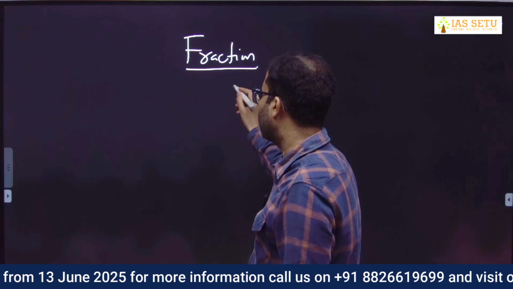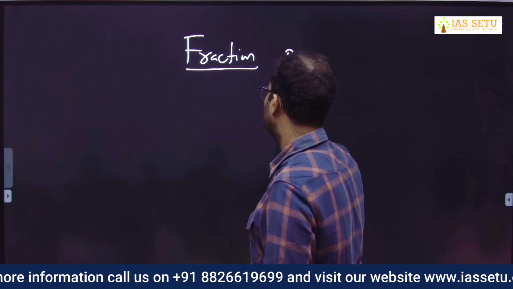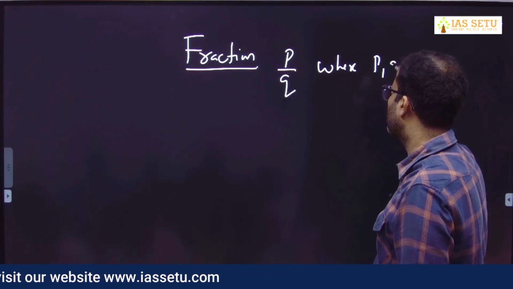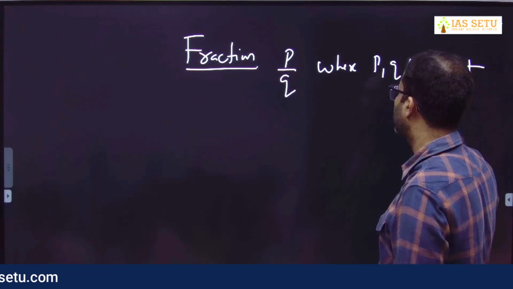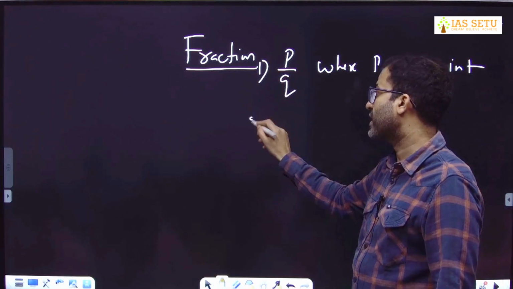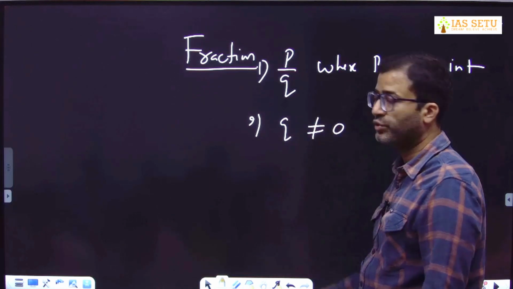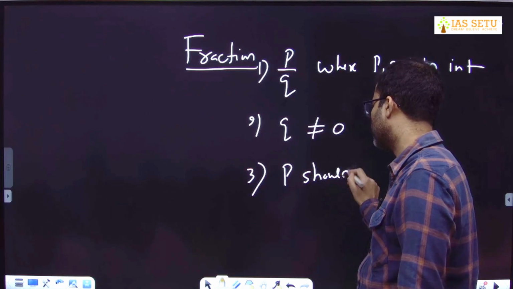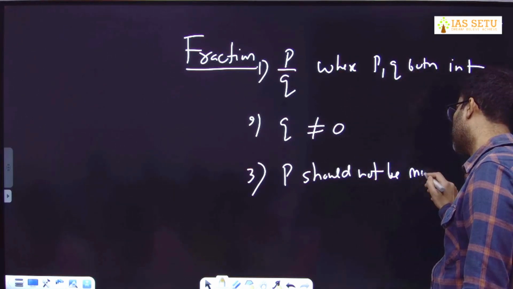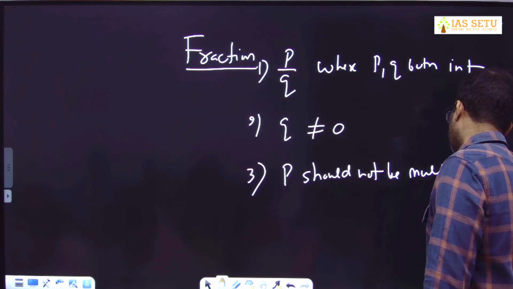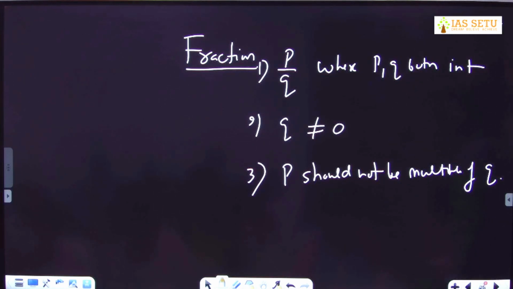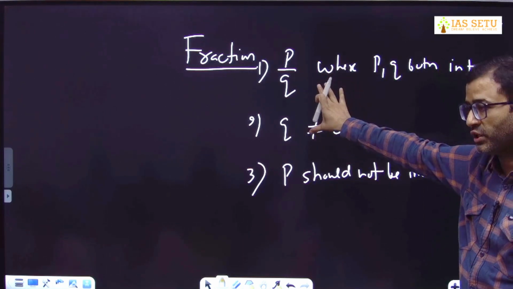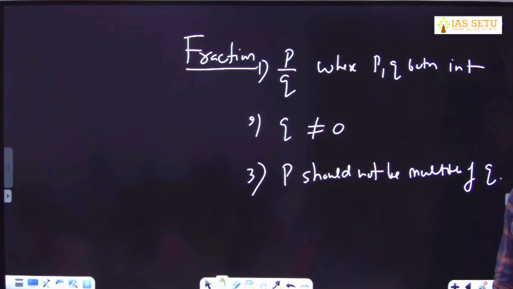It can be expressed in the form of p by q. Fraction क्या होता है? It is in the form of p by q, where p and q both integer. This is the first condition. Second condition, q should not be 0. Third condition is p should not be a multiple of q. Whereas rational में सिर्फ दो ही condition होती है. For a rational number we have only these two conditions, but for fraction we have three conditions.